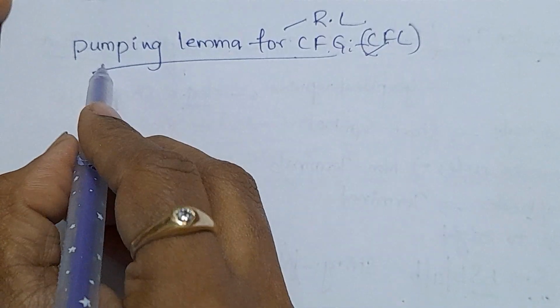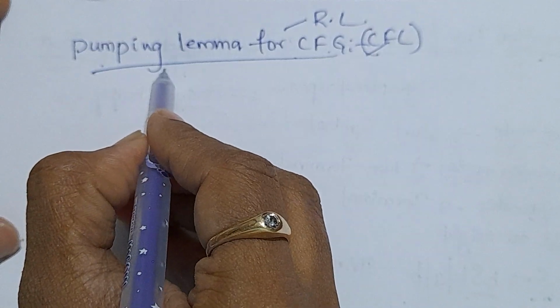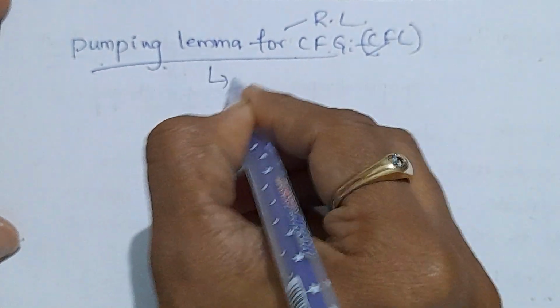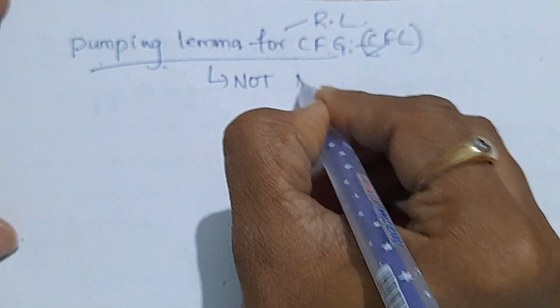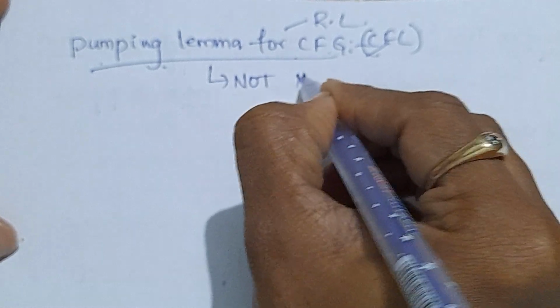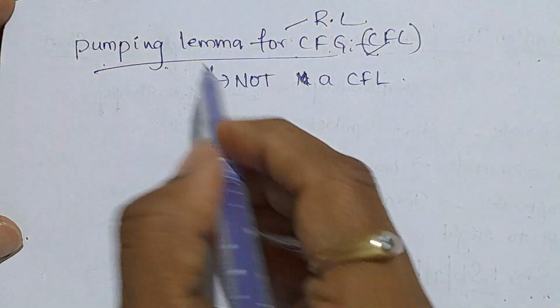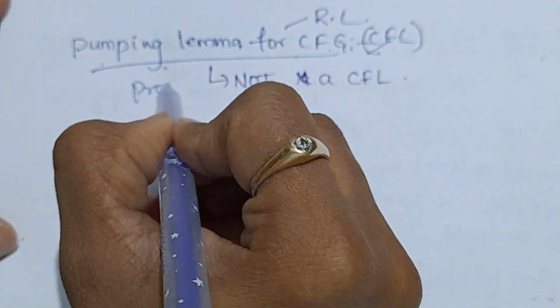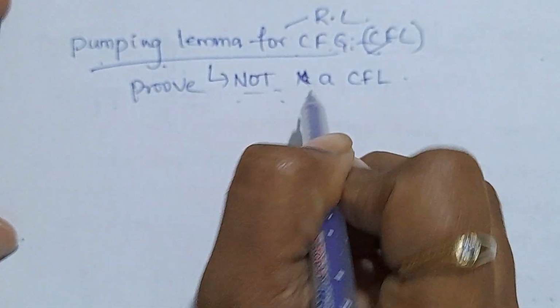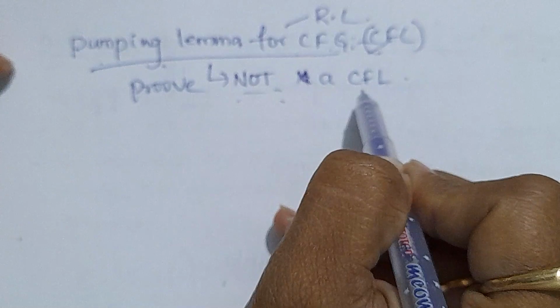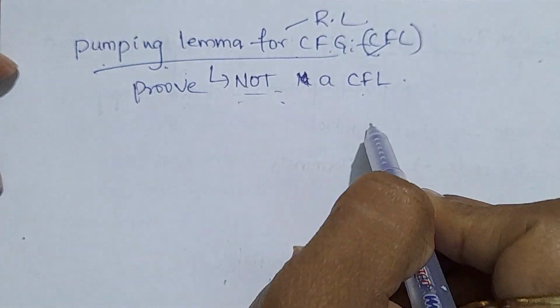The pumping lemma is used to prove that a language is not a context-free grammar, not a context-free language. The pumping lemma is used to prove that a given language is not a context-free language. How will we prove that?